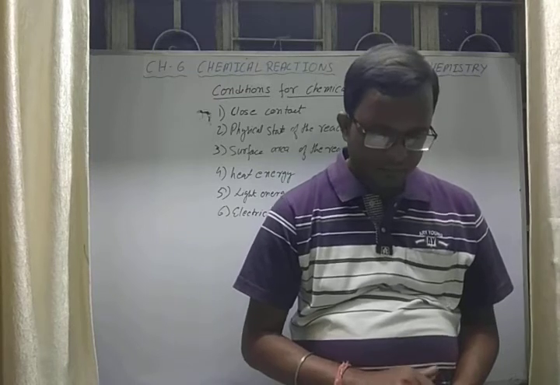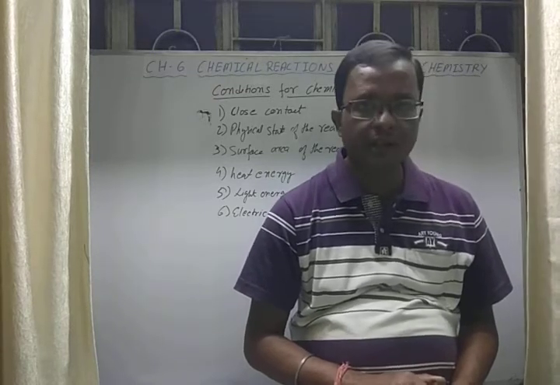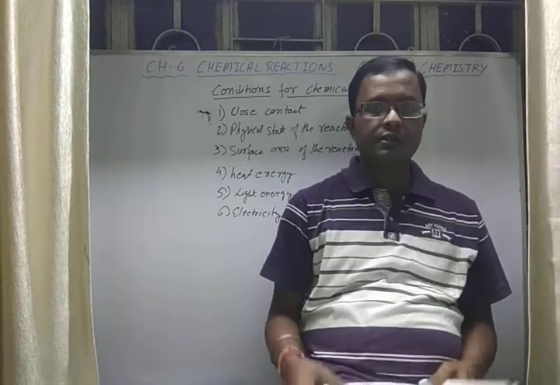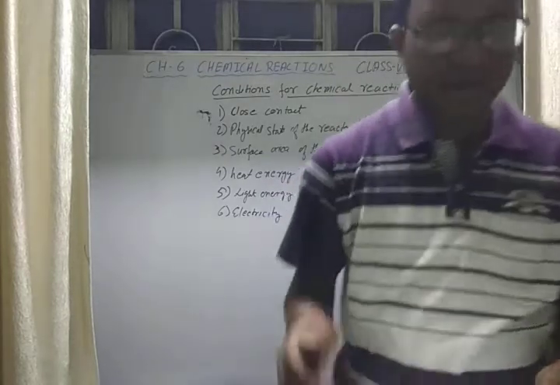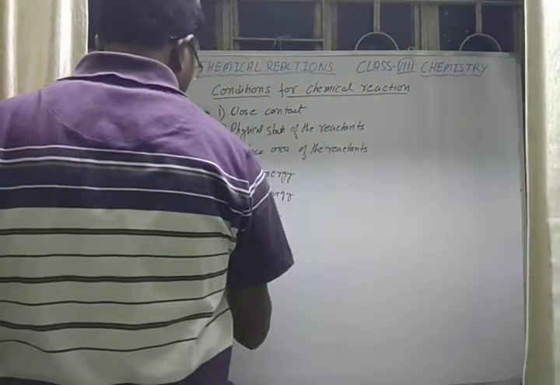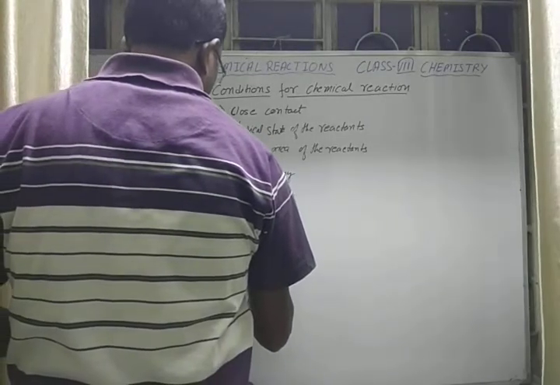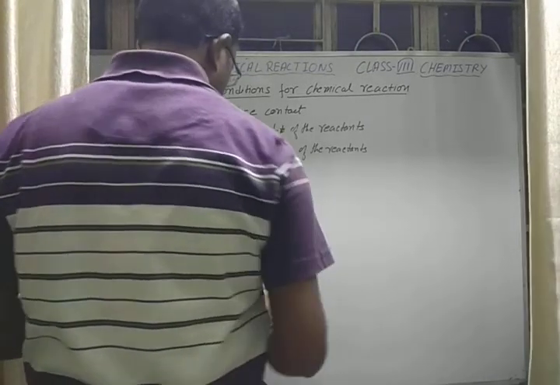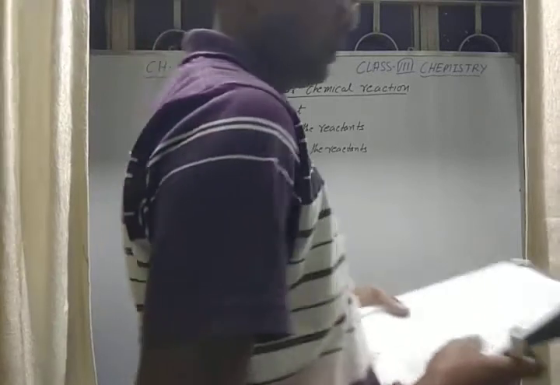Next is pressure. Again, pressure is also very important. For example, you have seen the formation of ammonia gas.